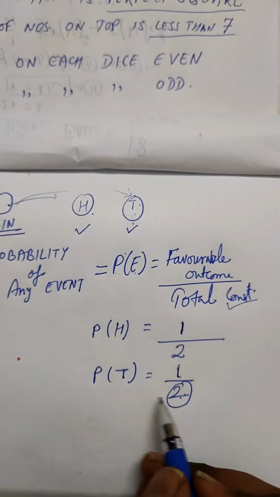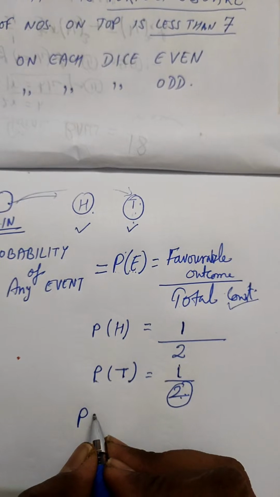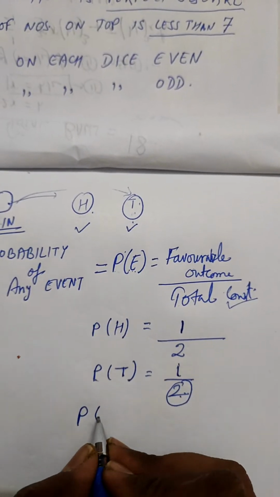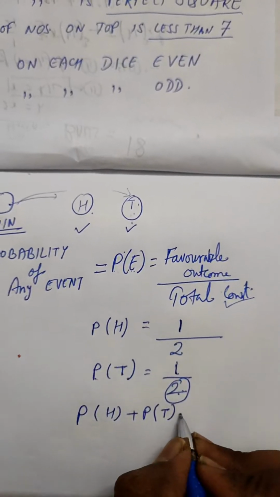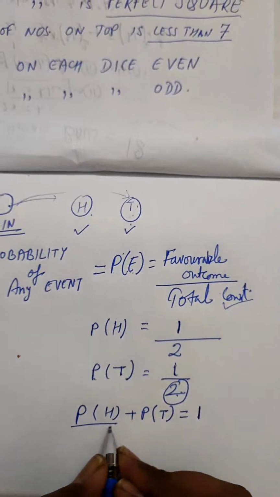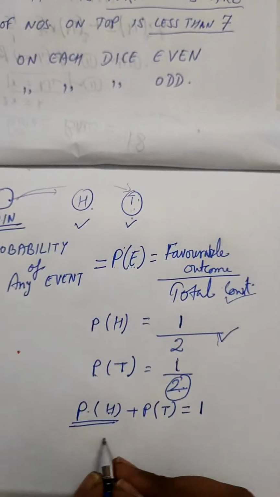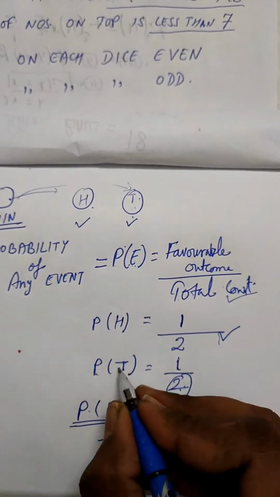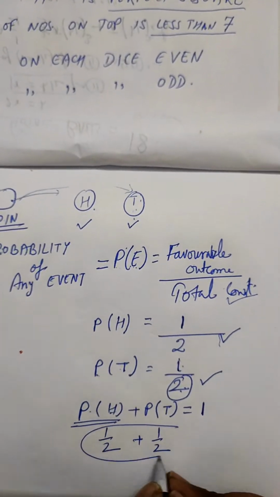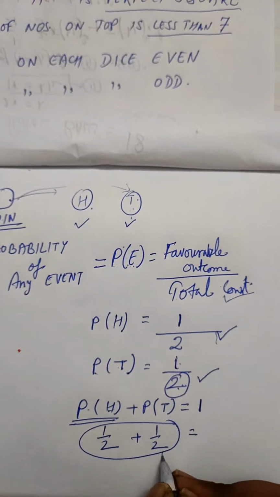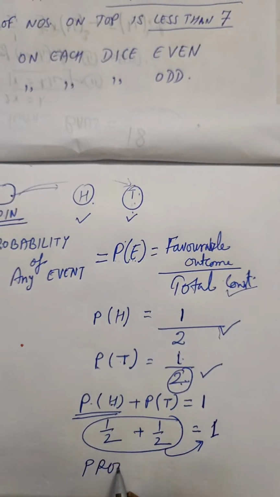So 1 by 2 is the probability of tail, and when you add the probabilities of all the events, it will come as 1. This is a thumb rule, you need to accept it, right? So the probability of head is 1 by 2, and the probability of tail is 1 by 2. If you add them, you can see it's equal to the RHS, that is 1.